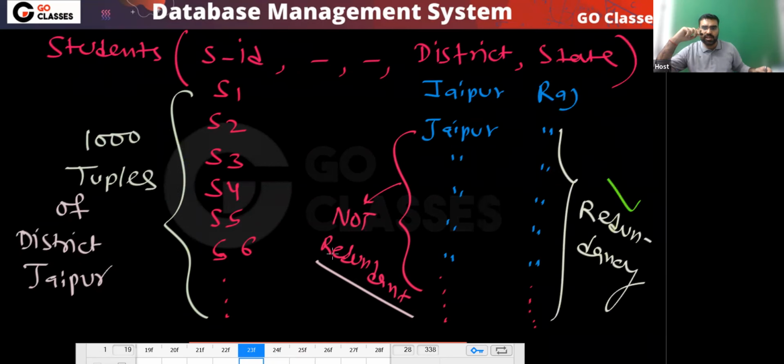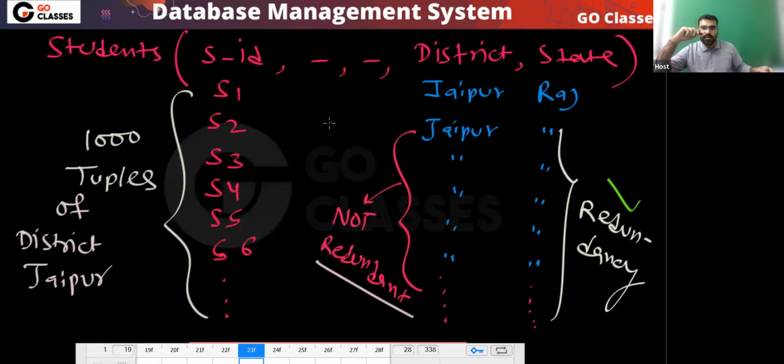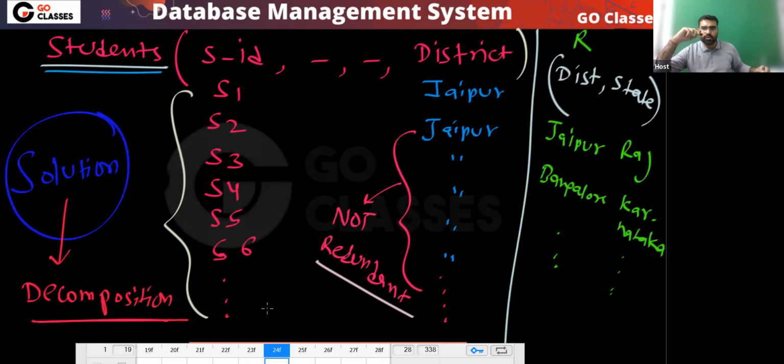This is 1,000 tuples of redundancy. And then you can notice there will be more redundancy because there are 20,000 students. Okay, so there will be a lot of redundancy. In this table, I can say almost all the tuples have redundancy. Correct? Almost all the tuples have redundant data.